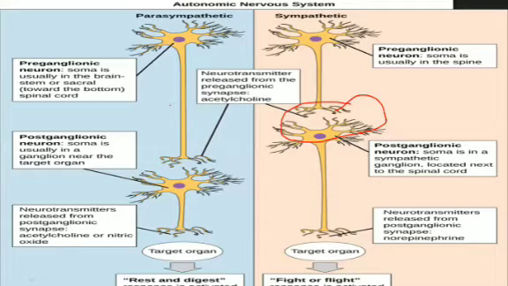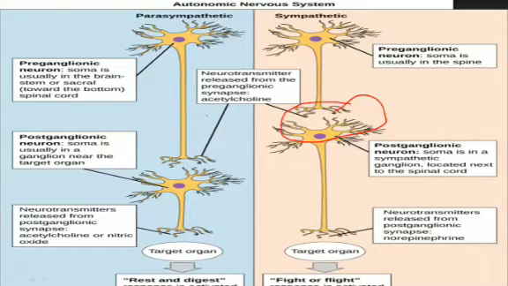That preganglionic neuron is longer, and the postganglionic neuron is shorter compared to the sympathetic. They are located out of the spinal cord, usually in a ganglion near the targeted organ, for example muscles or glands.